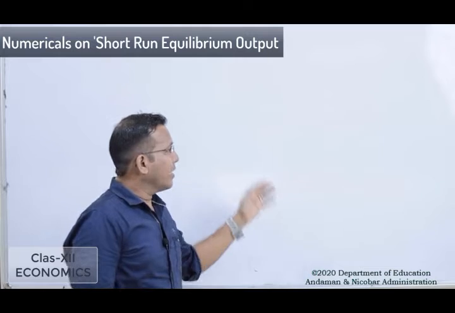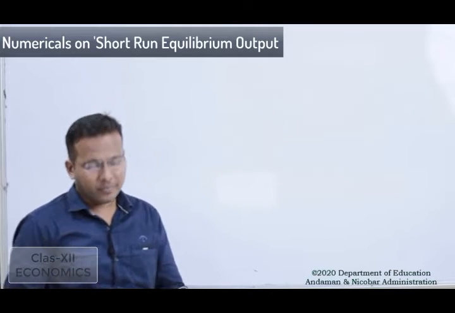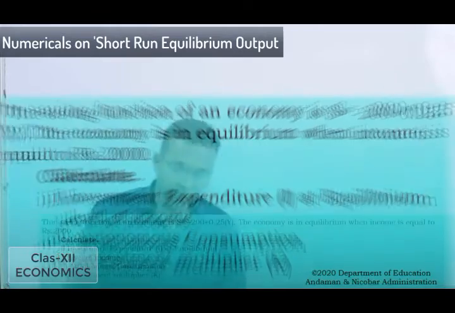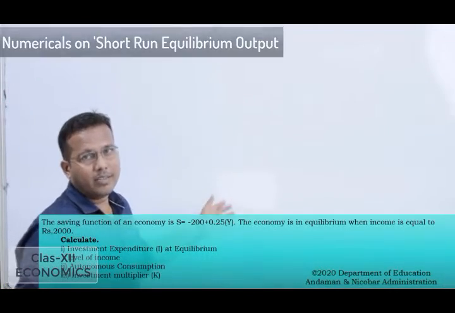Look at the next question, where the saving function of an economy is S is equal to minus 200 plus 0.25 into Y. The economy is in equilibrium when income is equal to rupees 2,000. Now calculate investment expenditure at equilibrium level of income, autonomous consumption, and investment multiplier. So by these given values we will calculate the sum.